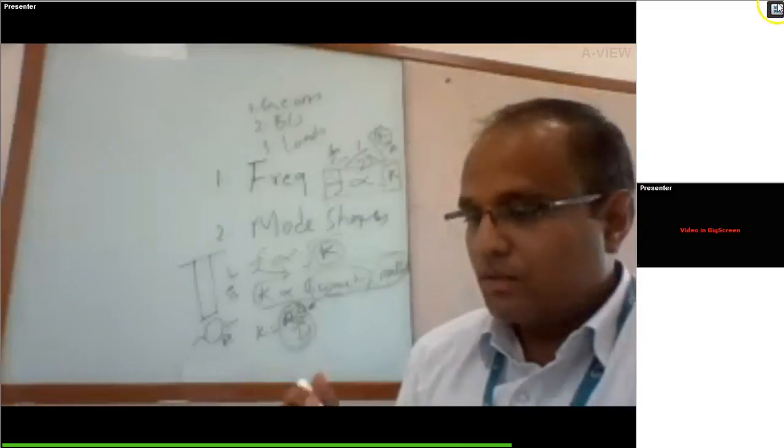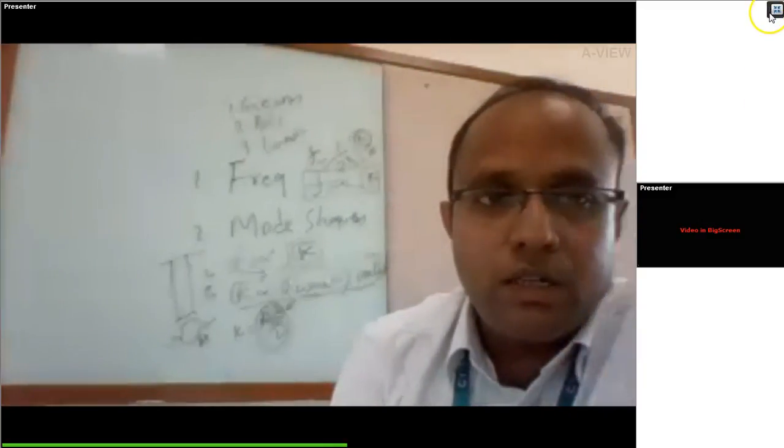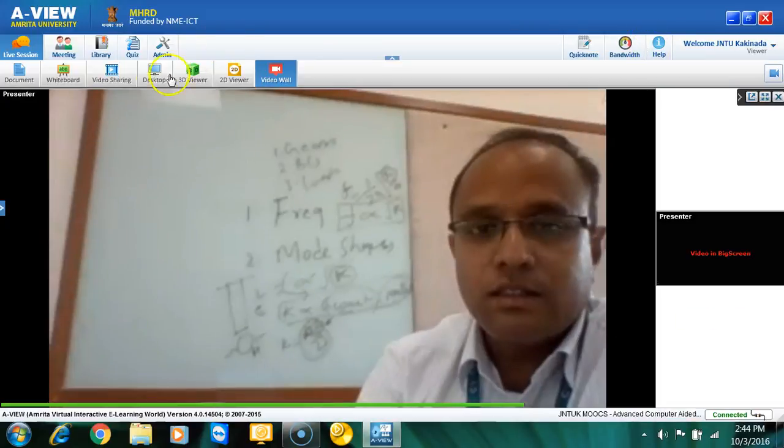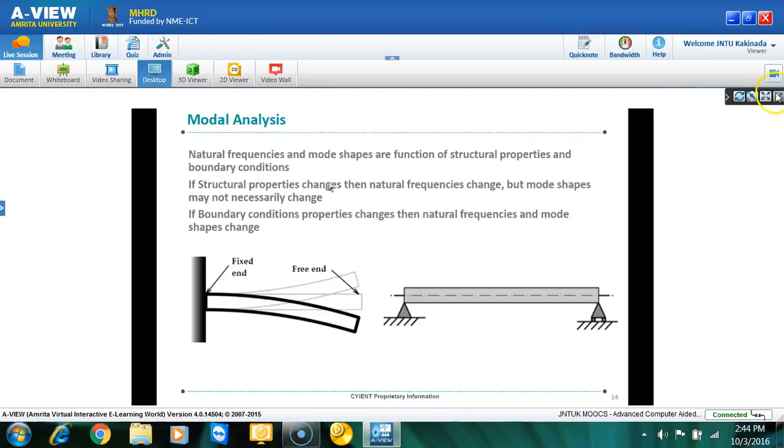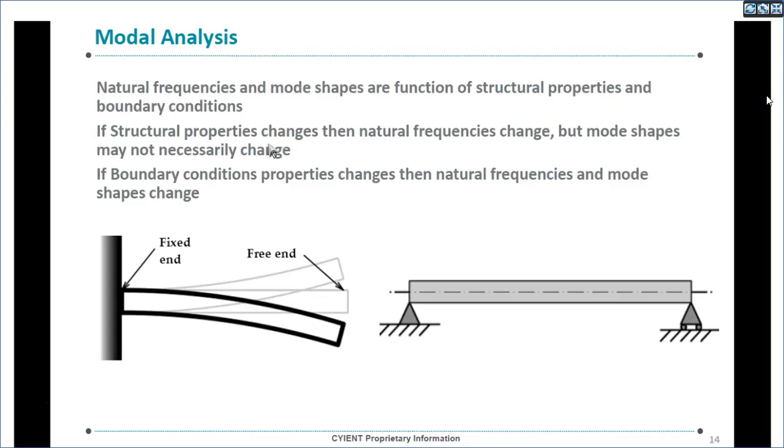Apart from frequencies, the mode shapes as well are a function of structure properties and boundary conditions. So what will happen if we change the structural properties? If we change any structural properties, like in this cantilever beam, instead of E, if you try to double it, so instead of E we are making it 2E, then the frequency definitely increases.